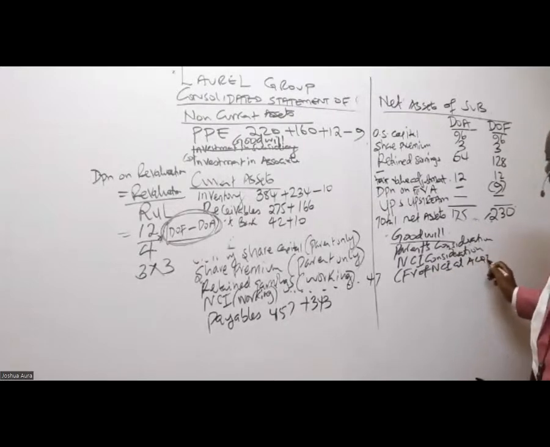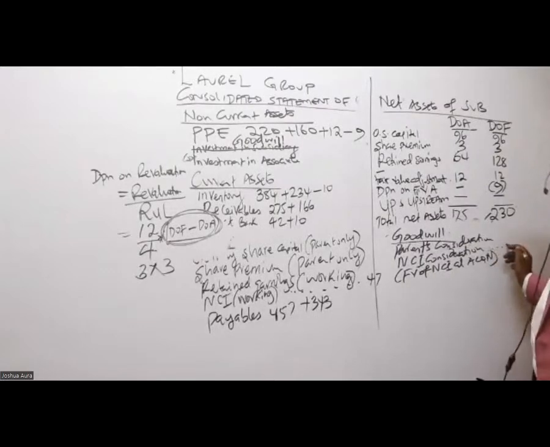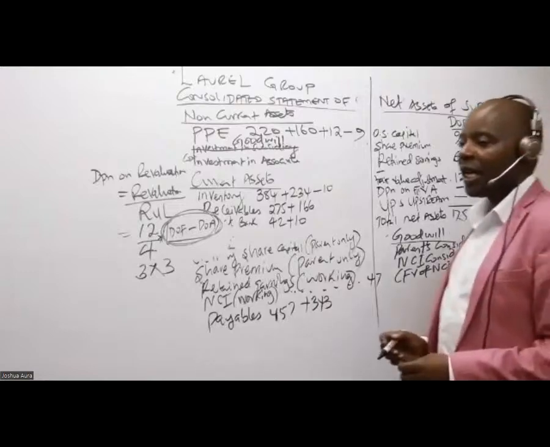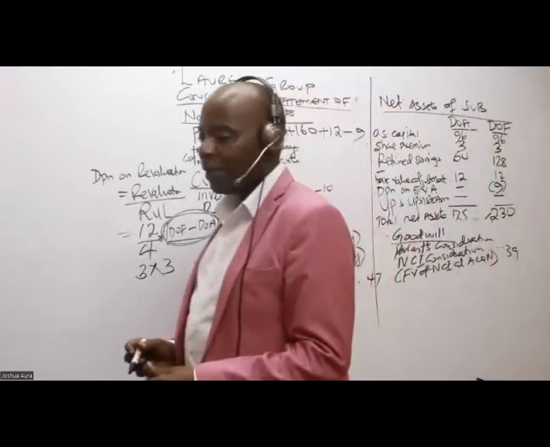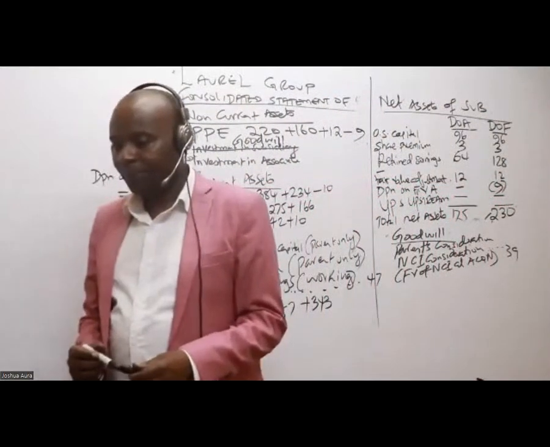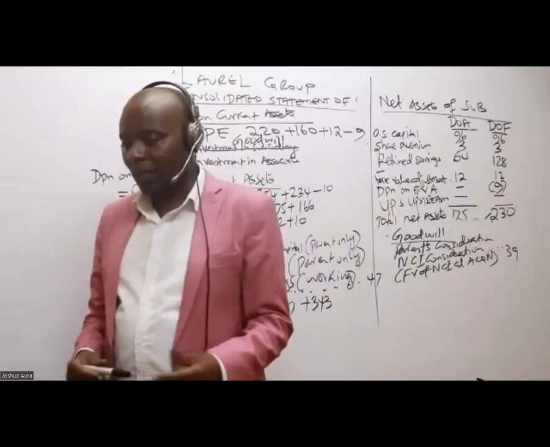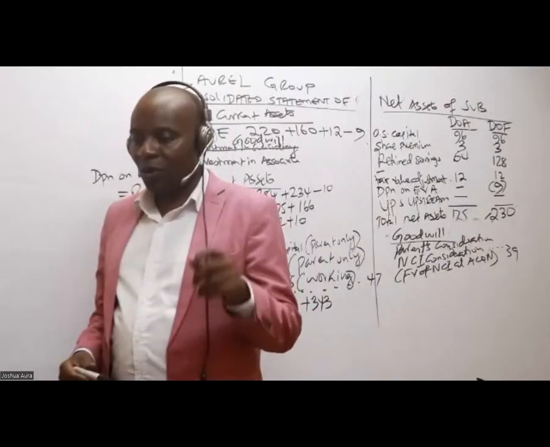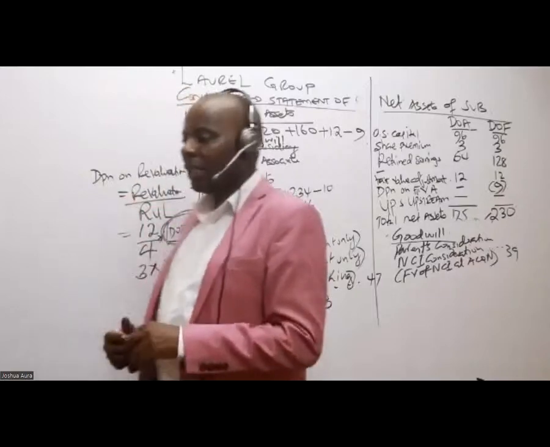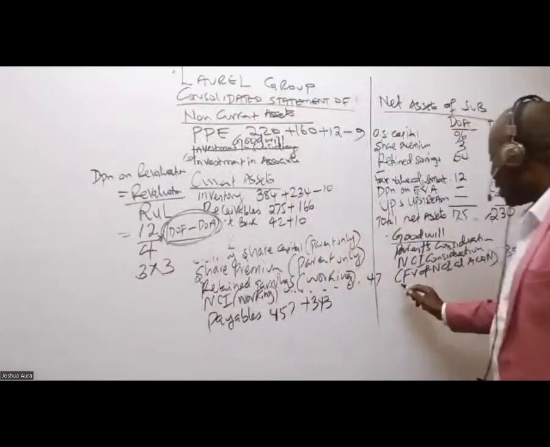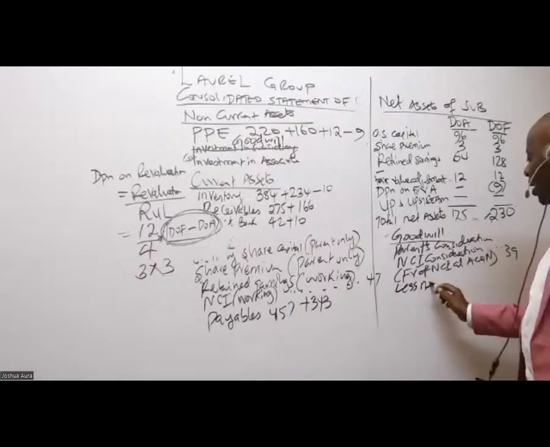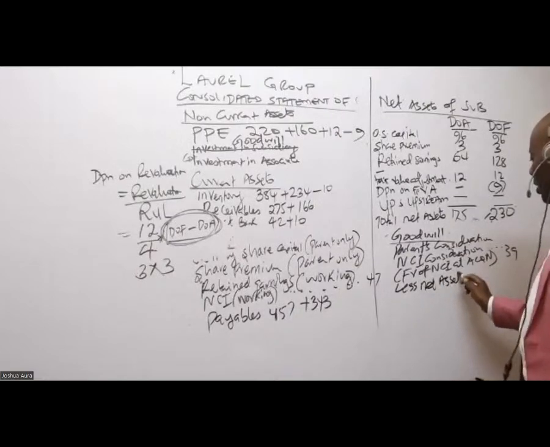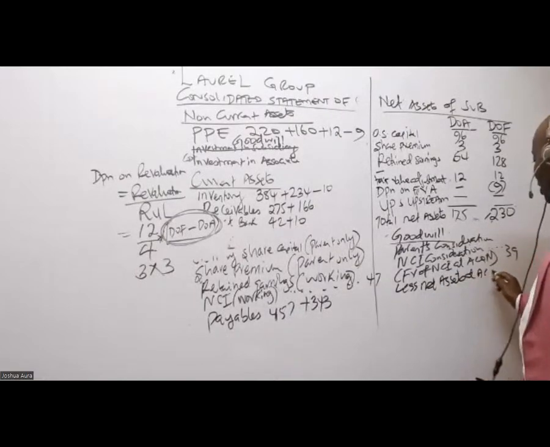The question that this young girl was asking there, which is 39. Do you remember that figure of 39? I think I'm alone now. 39, which was the fair value of NCI at acquisition. And then we'll come under less net assets at acquisition.